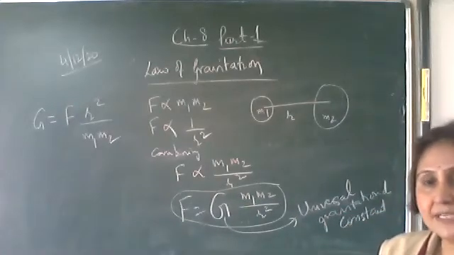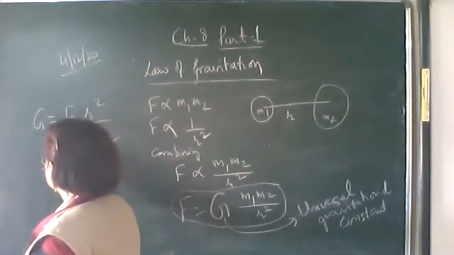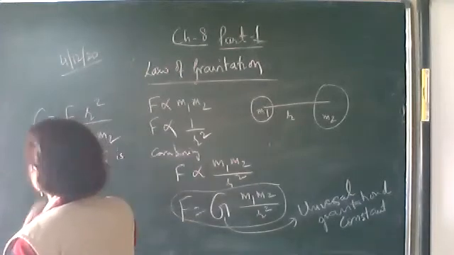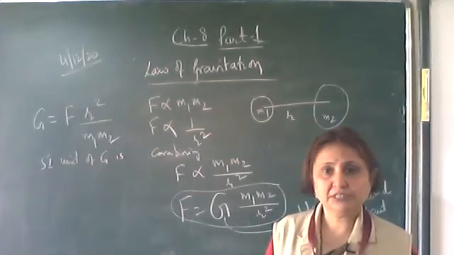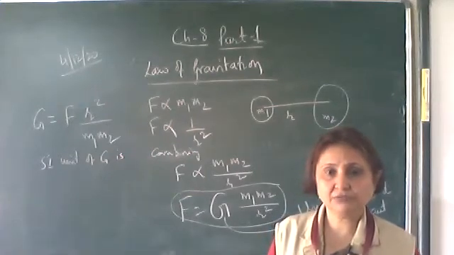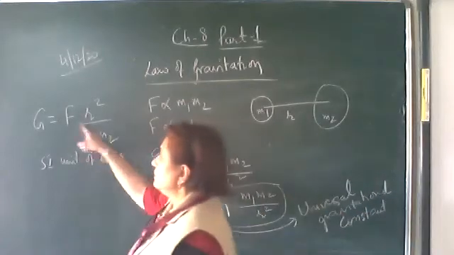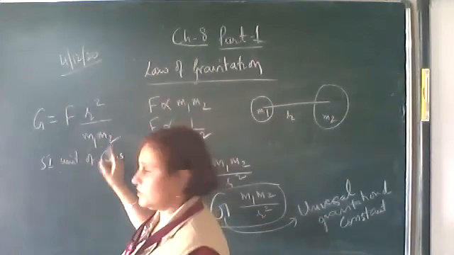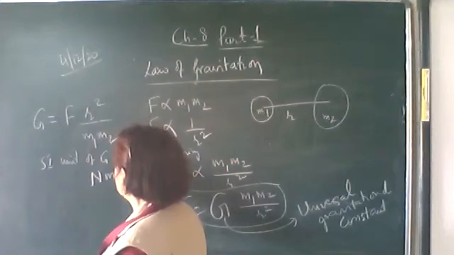First let's find its SI unit, the SI unit of capital G. I think everyone knows. Write down the unit and then you can check from the board what I have written. Newton meter square upon kg into kg, so its unit is Newton meter square per kg square.